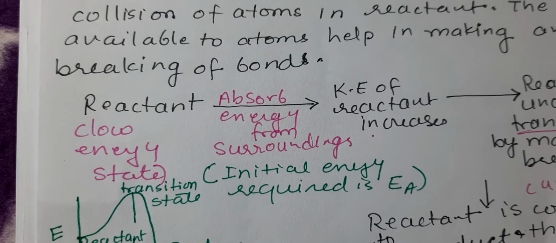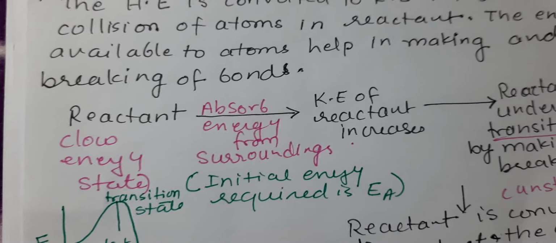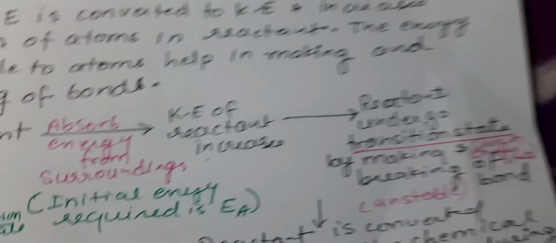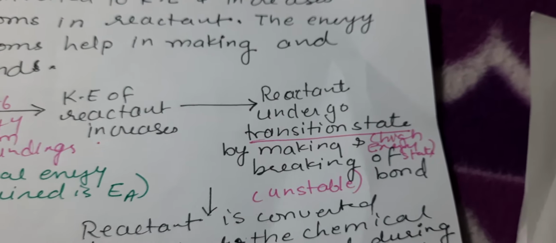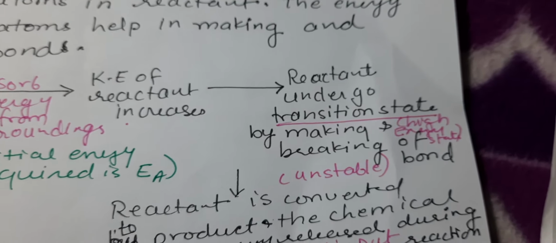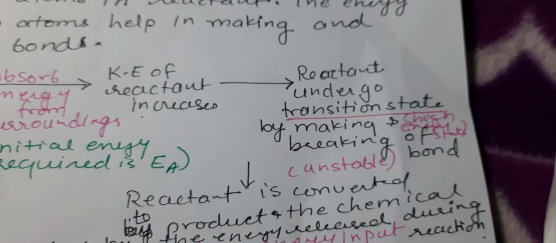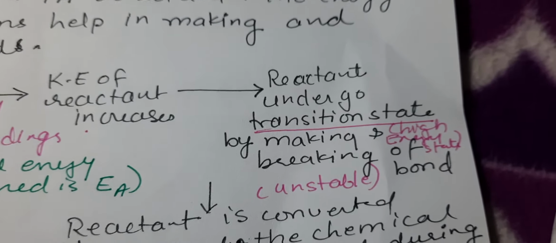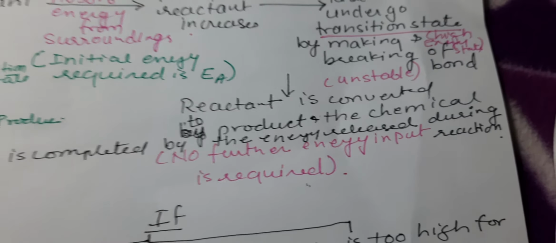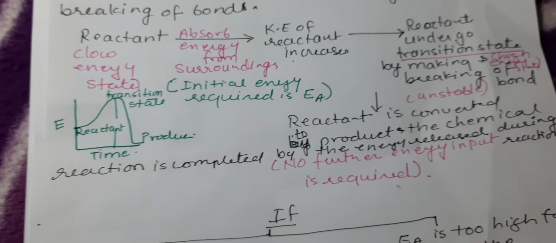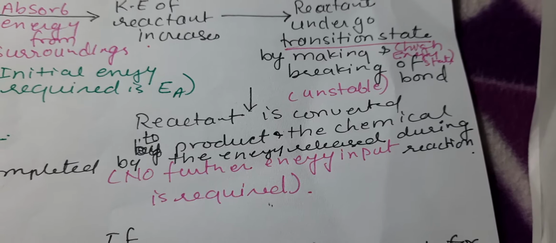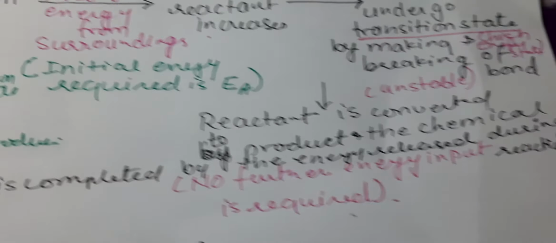So, the reactants, which are initially at a low energy state, absorb energy from the surroundings, and as a result, their kinetic energy increases and the reactants undergo a transition state. The transition state is the unstable state. It is a high energy state in which the making and breaking of bonds is taking place. Because this is a highly unstable state, after the making and breaking of bonds is done, the reactant is converted to product and the chemical reaction is completed by the energy released during the reaction. So no further energy input is required.